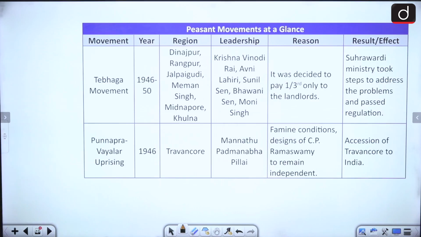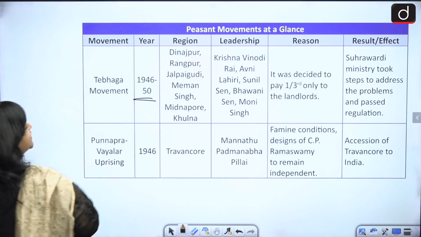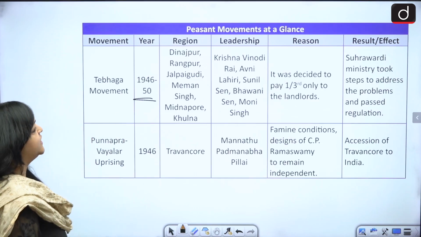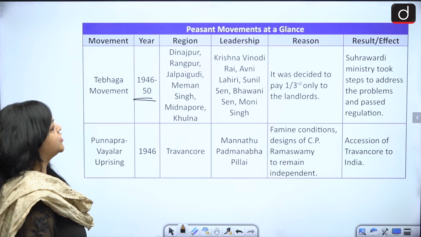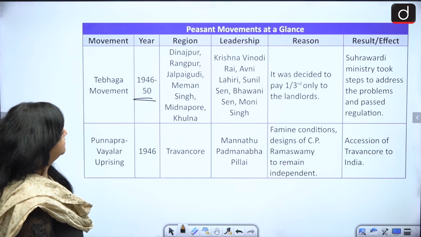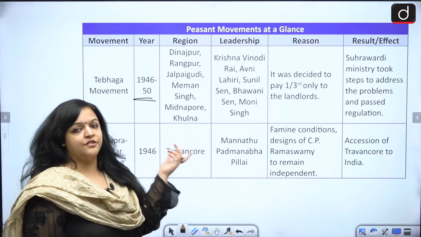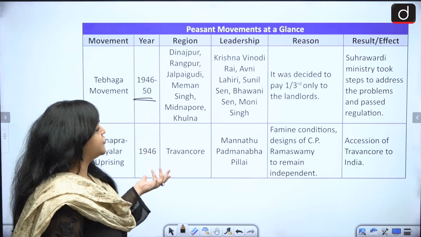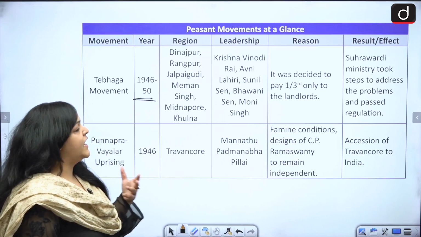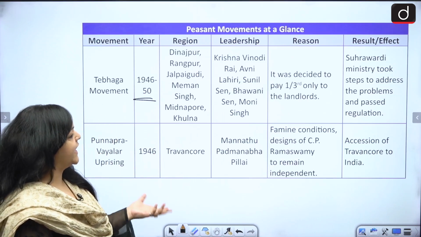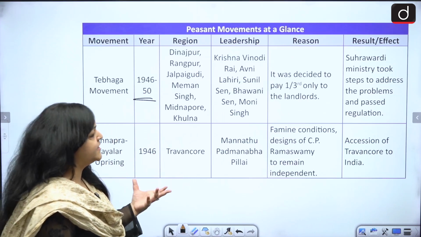Next, we have the Tibhaga movement. This is 1946-50. Then this is happening in Dinajpur, Rangpur, Jalpaiguri, Meman, Midnapur, Kulna. Fine. These are the regions. Then you have the leadership. Krishna Vinodi Rai, Avni Lahiri, Sunil Sen, Bhavani Sen, Moni Singh.